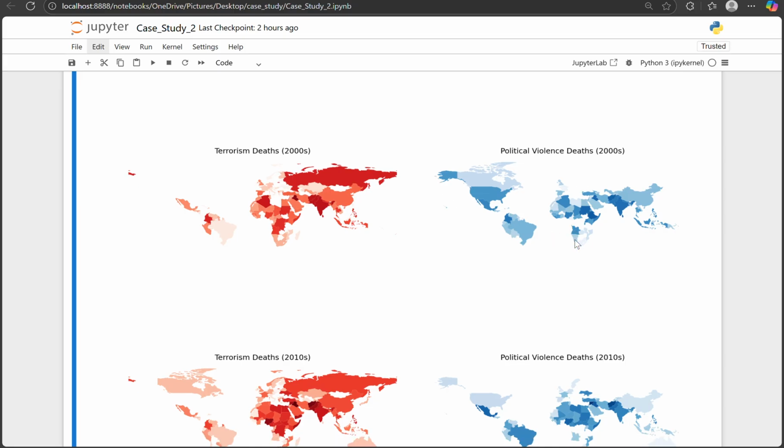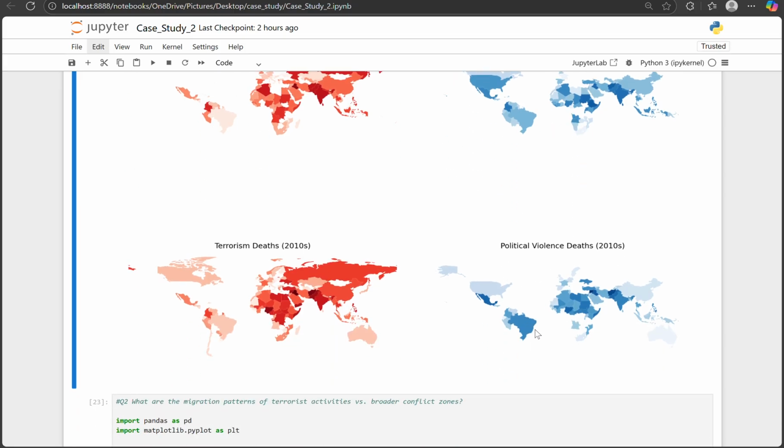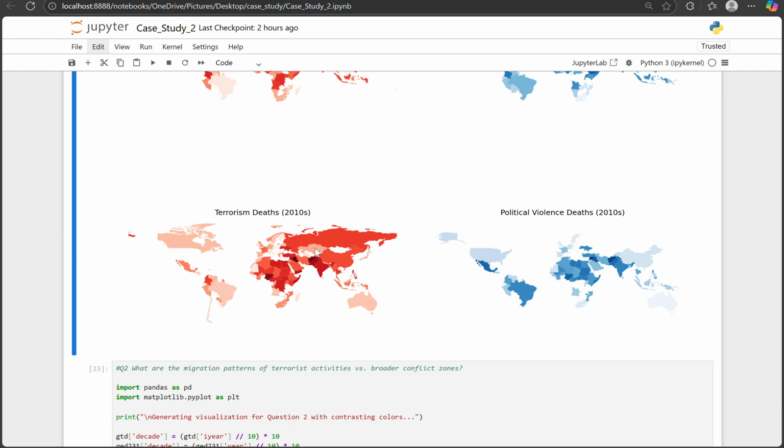This comparison shows that terrorism tends to be clustered in specific countries like India, Iraq, and Afghanistan, while political violence is broader and longer lasting, especially in Africa.